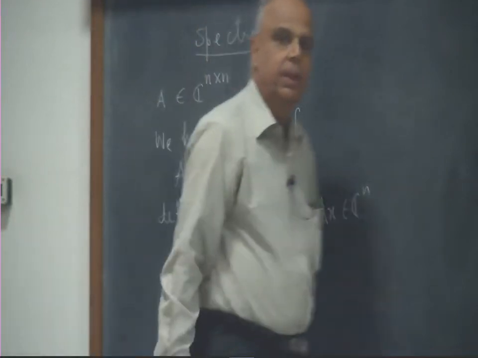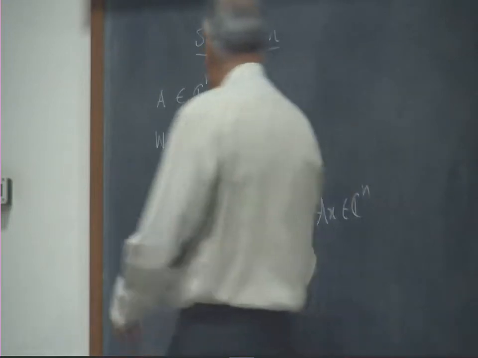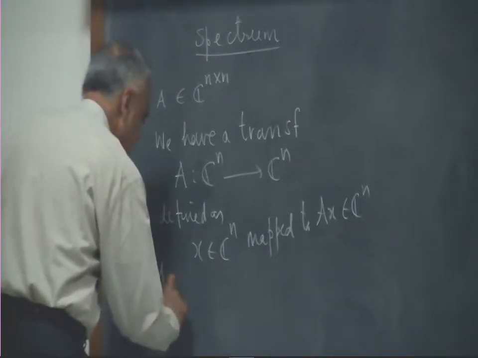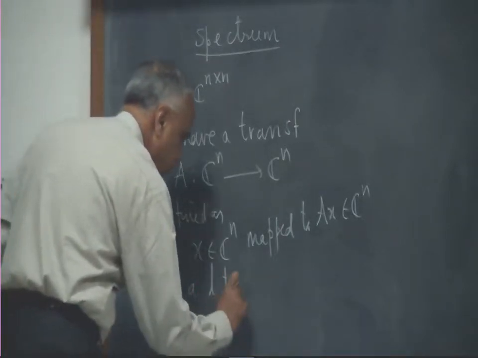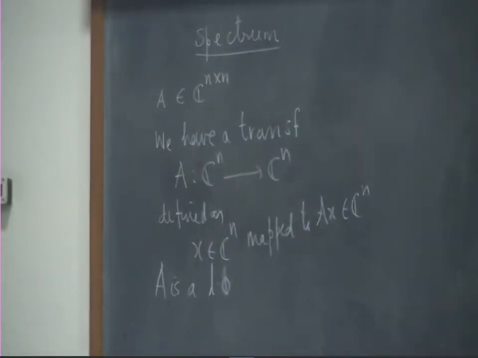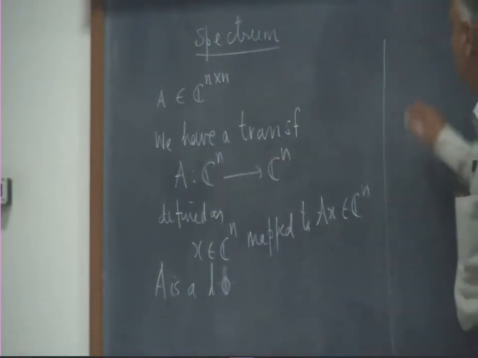Obviously, if x is in C n and A is an n by n matrix, A x will also be in C n. So, it defines a linear map, and it is obviously linear because matrix multiplication is linear. Okay. So, therefore, A is a linear transformation. In fact, it is a linear operator because it transforms C n to itself. So, I have a linear operator, and then one of the most important notions in matrix theory is